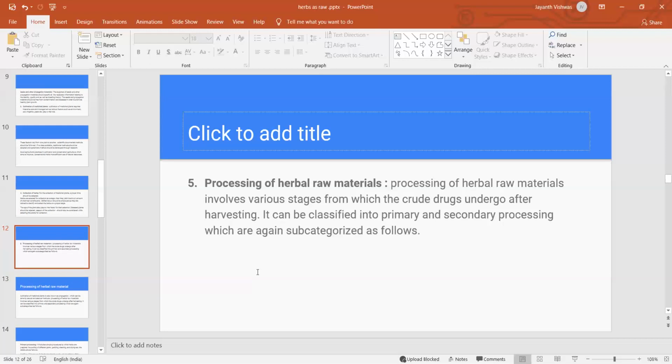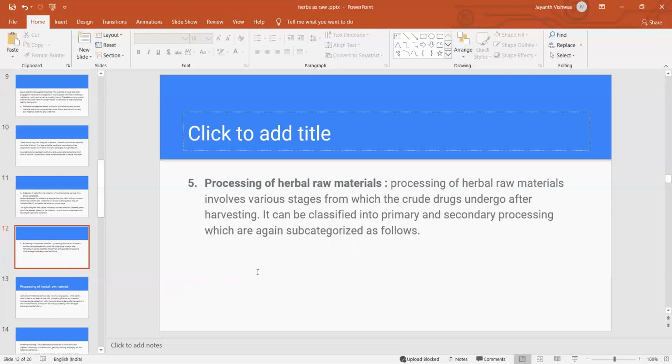Flowers need to be collected just before pollination or before their full expansion. Examples are saffron or kesar, flowering buds, arnica and chamomile. Weather conditions are also important. Generally they go for dry weather conditions for the collection of the herbs.